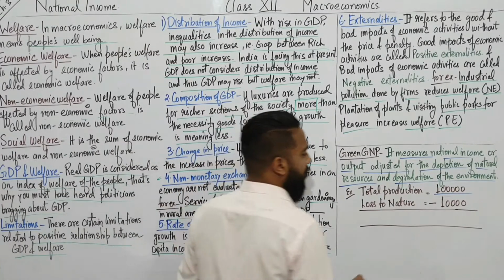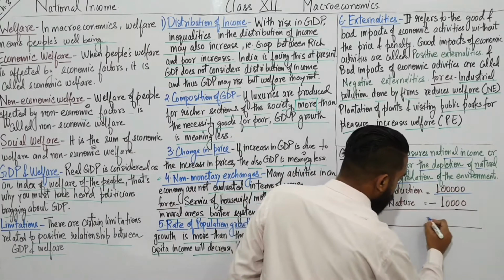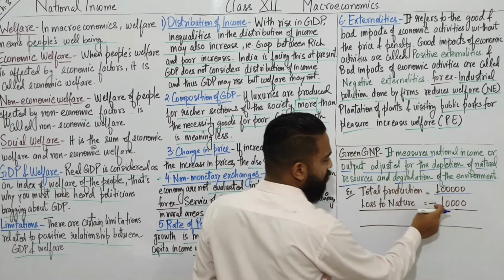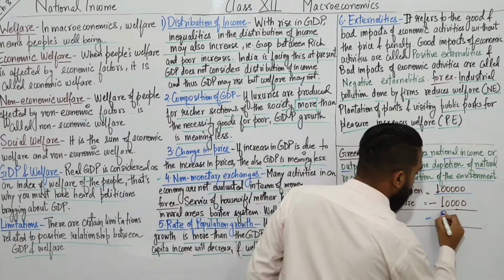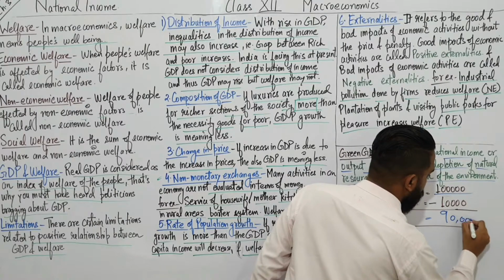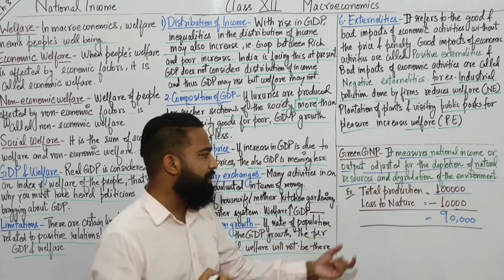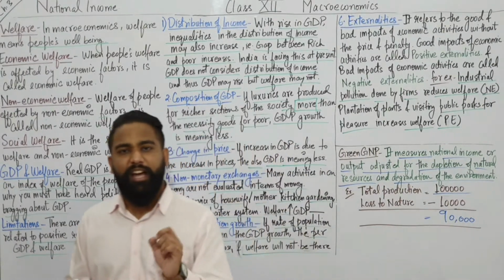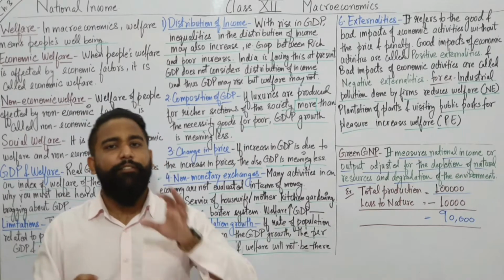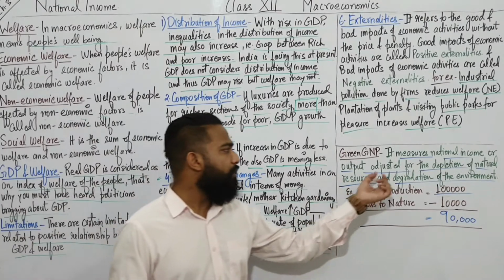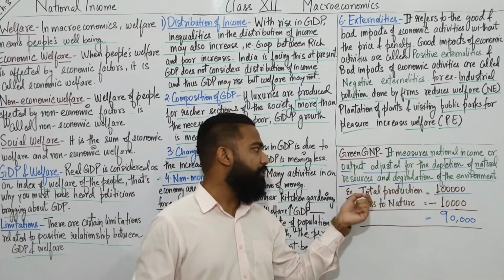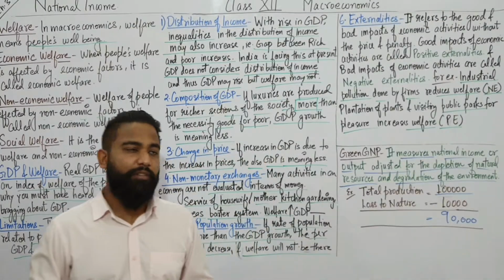Now you have to subtract 10,000 from 1 lakh. That will be 90,000. So this 90,000 is that production which I have produced without causing loss to nature. Is that clear? Without the depletion of natural resources and degradation of environment.